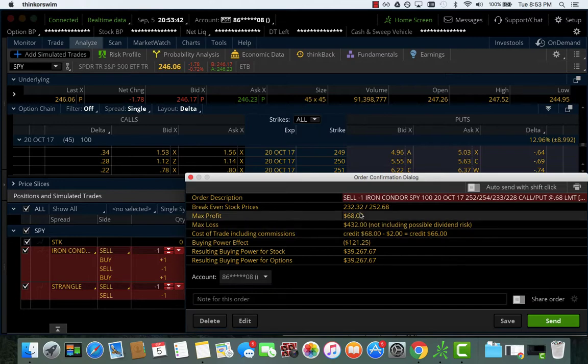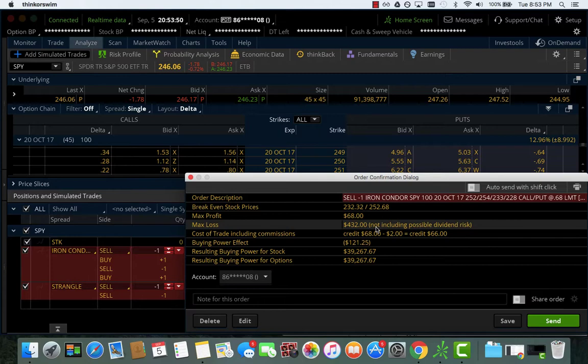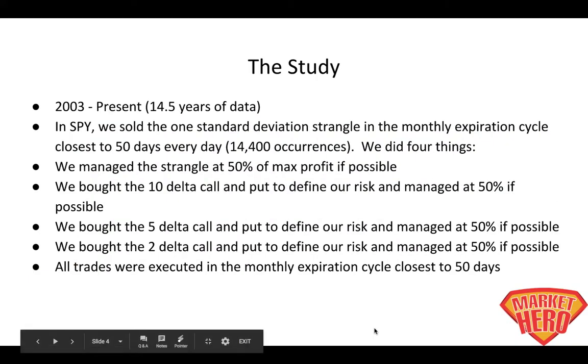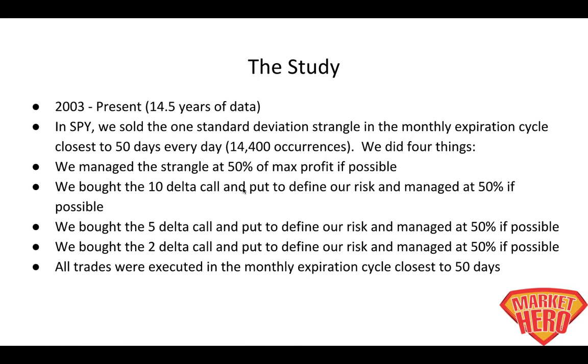So yes, we make less, but for those who are worried about undefined risk or for those with retirement accounts or cash accounts, yeah, you make less. However, your max loss is also significantly less. So this would be an example of selling the standard deviation strangle and buying the 10 delta call and put to define our risk. And again, for this, we're also looking to manage it at 50% of the max profit.